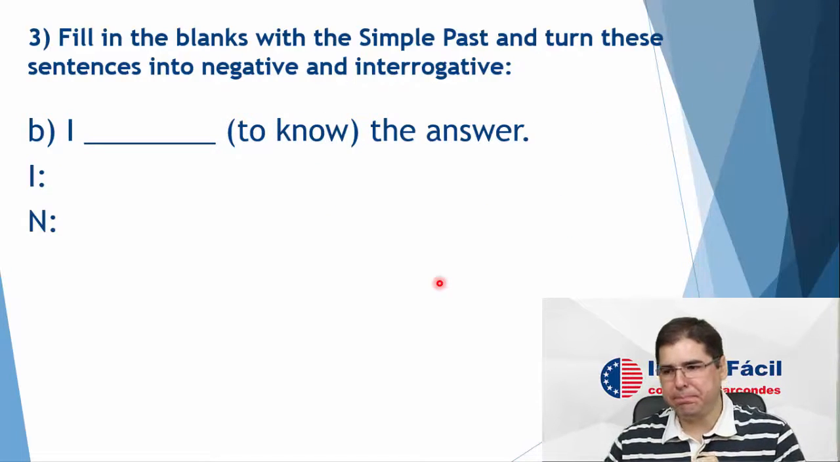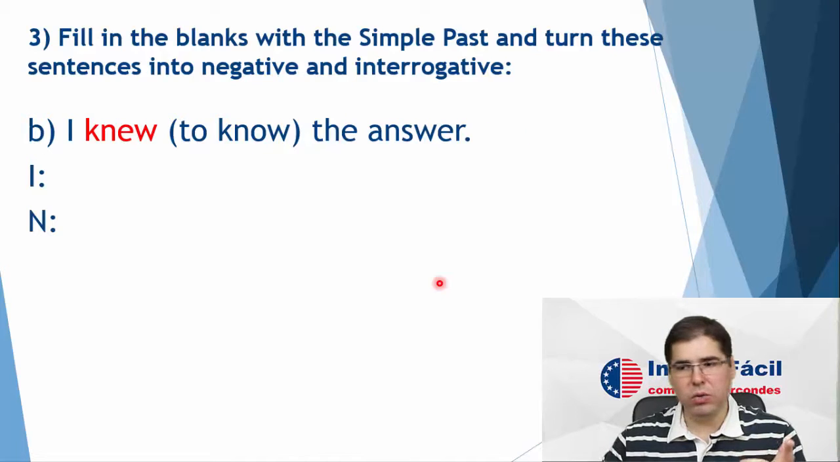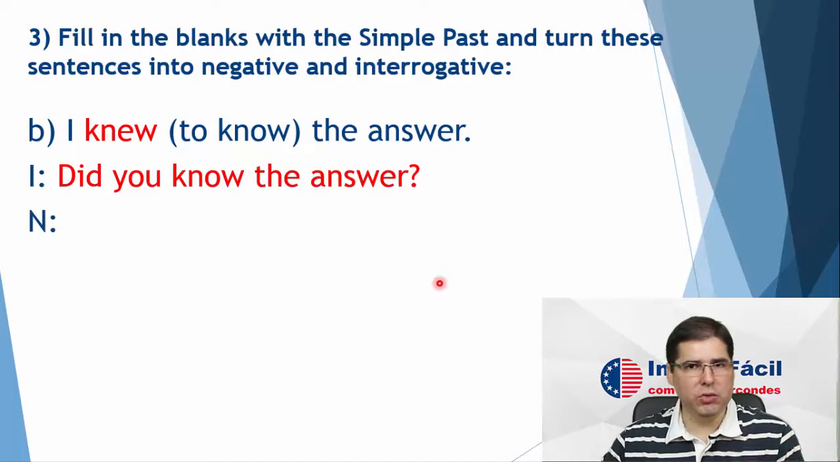Now, letter B. I, the answer, and the verb is the verb to know. So what is the past of the verb to know? I knew. I knew the answer. Now, question. Did you know the answer?